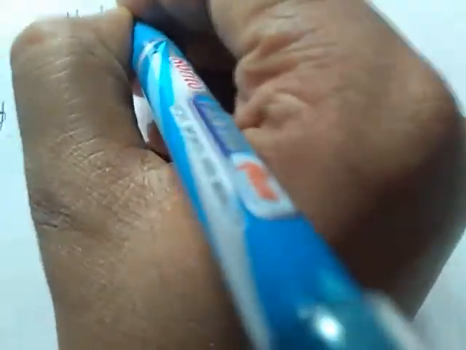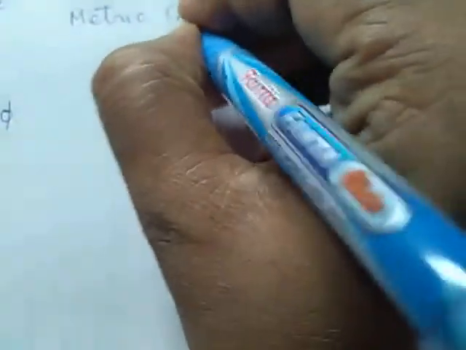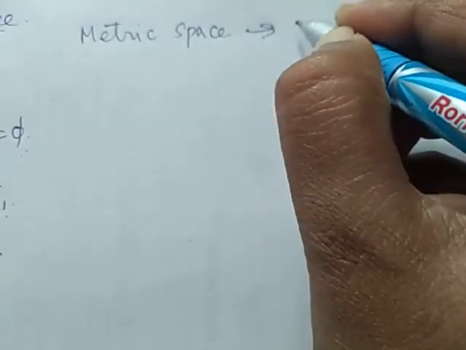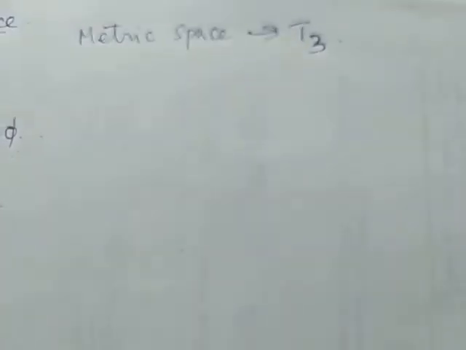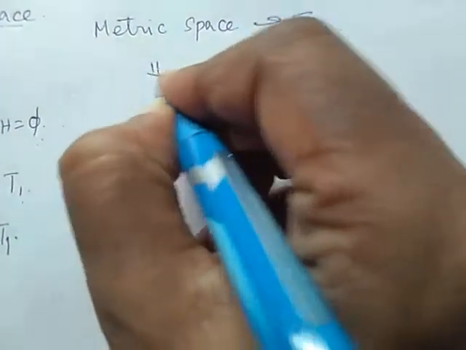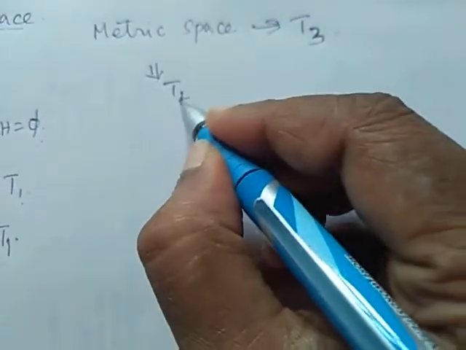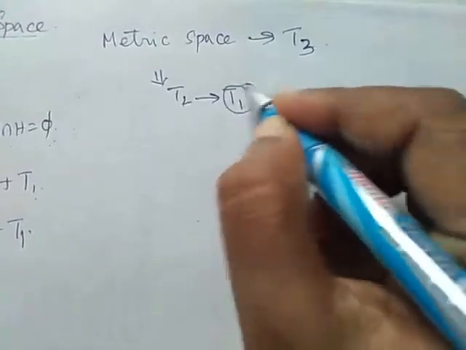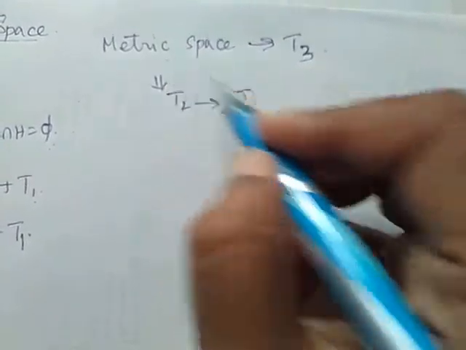Next property: we are going to prove a metric space is a T3 space. We already proved a metric space is a T2 space also. Now we are going to prove a metric space is a T3 space. So already we proved a metric space is a T2 space and every T2 space is a T1 space. Therefore the metric space is T1.